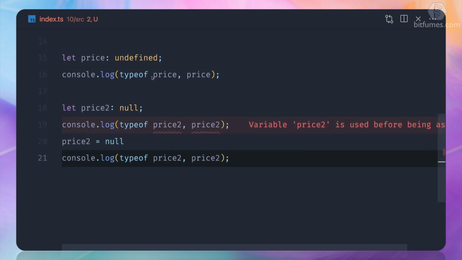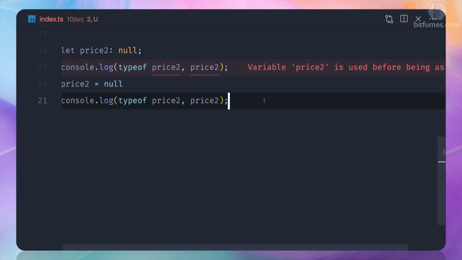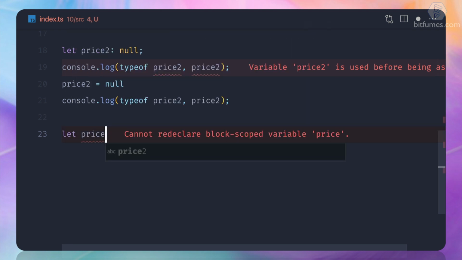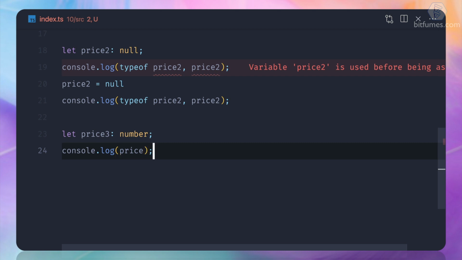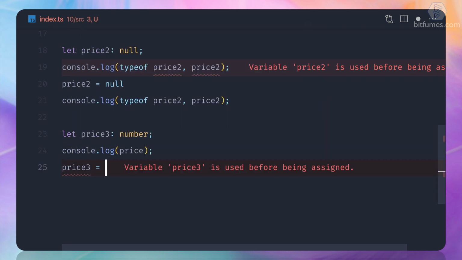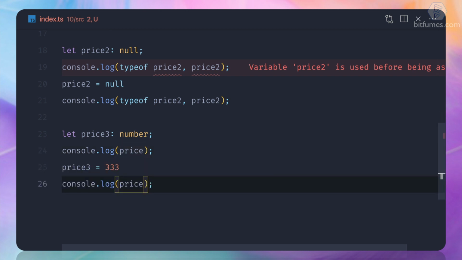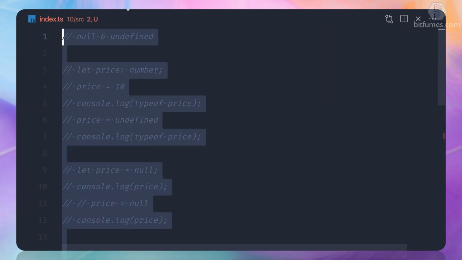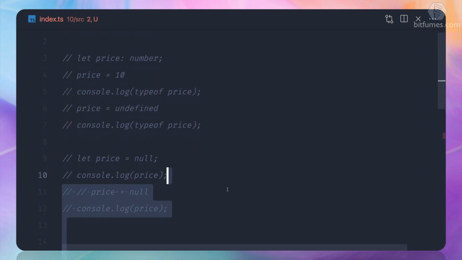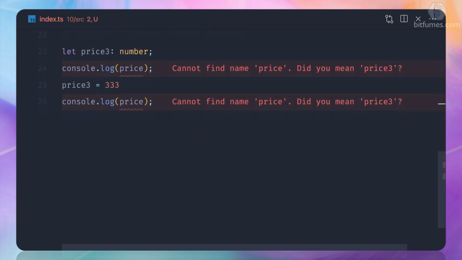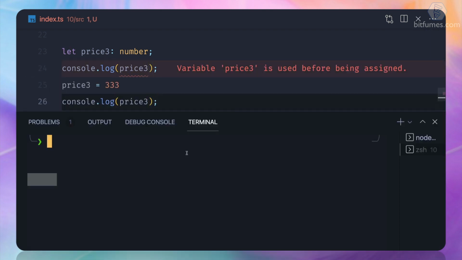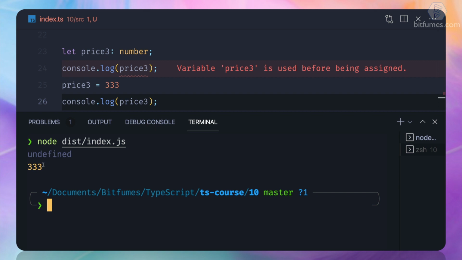Now the question comes: when are we actually going to use undefined and null as a type? So see, let price3 be a number. Now I can simply log the value, and then I say price3 is equal to 333, and one more time add the value log, and I should comment out every other thing. Okay, so here we say it's price3. Now let's run it one more time and we get undefined and 333.